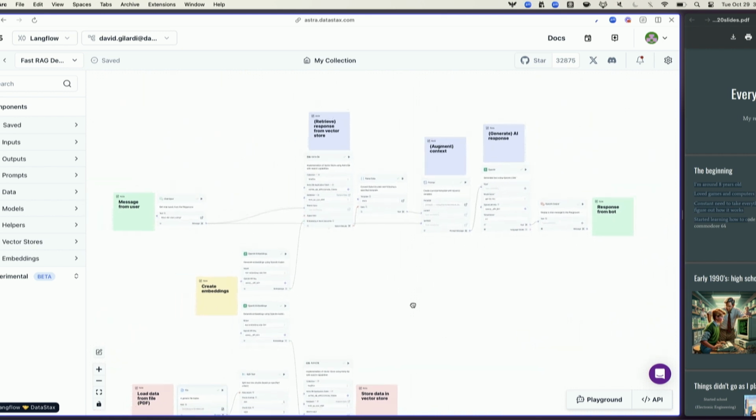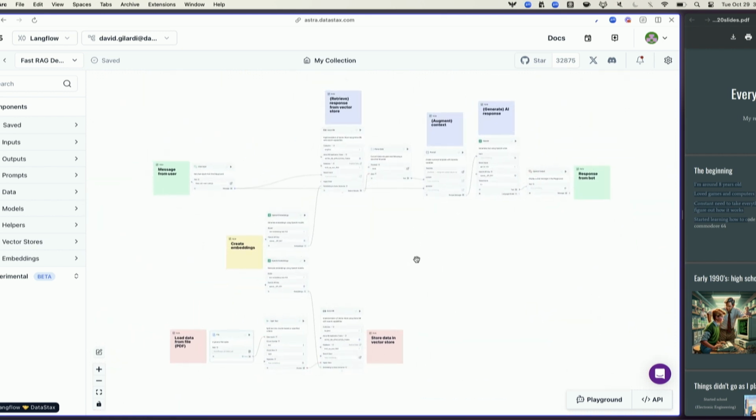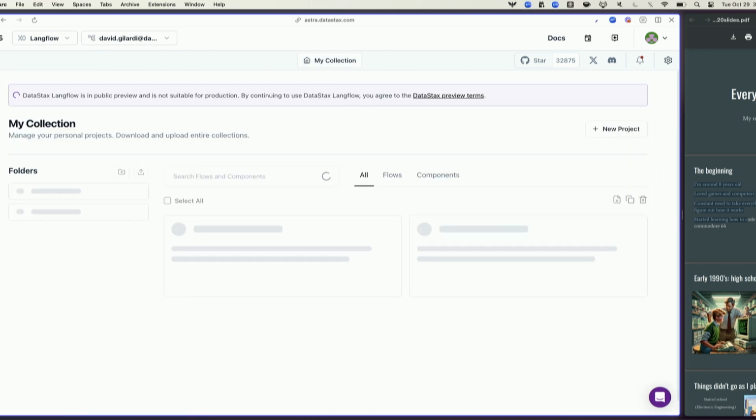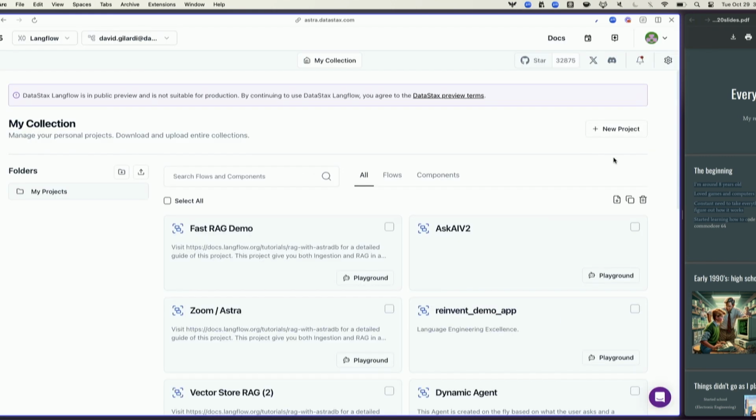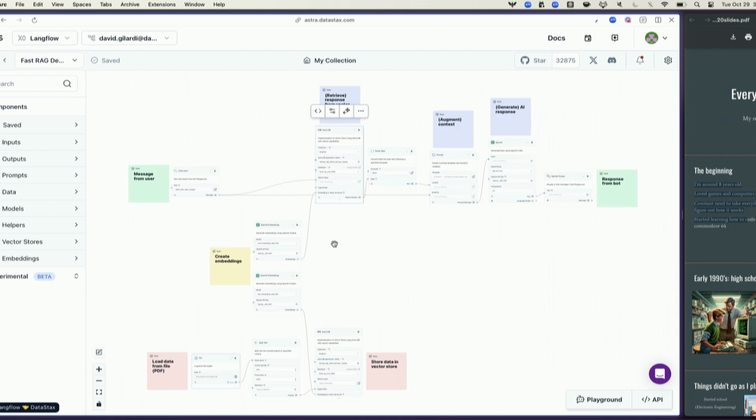From a development standpoint, it's super cool. If you're coding and trying to build out GenAI stuff, the fact that I can just whip up a flow like this is great. And by the way, I should mention that in Langflow there is a vector store RAG template. This is the same thing that I'm doing right here. I've just slightly modified it to add in my database and everything.